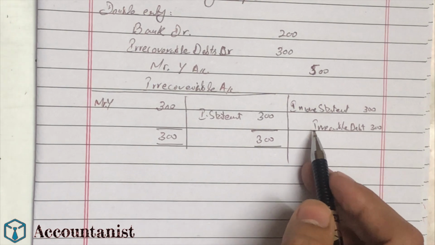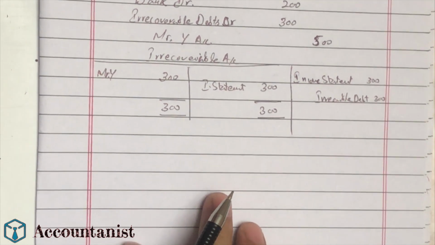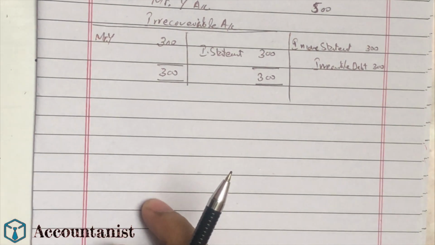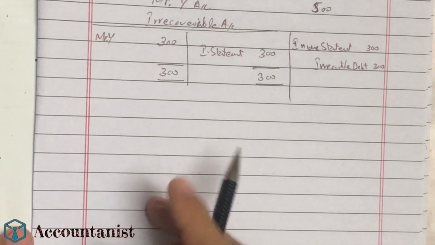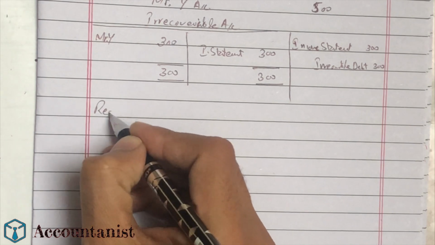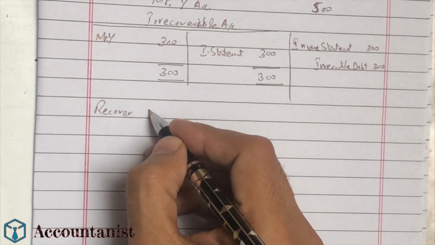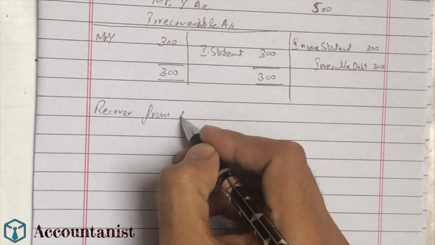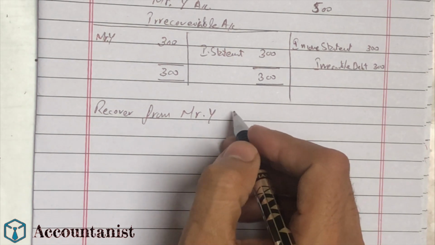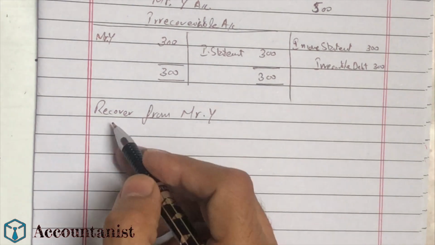Now in some cases there is a question that can come up in the exam about the recovery of a debt that is already written off as irrecoverable. So here we have a scenario in which we recover $300 from Mr. Y, let's suppose, because we made this person a bad debt in our previous entry.